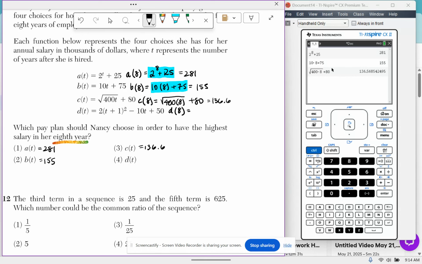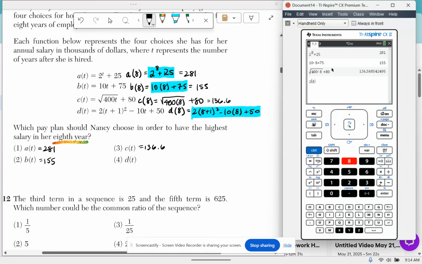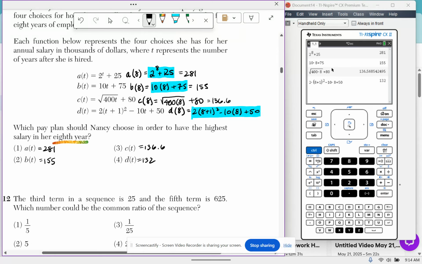And then D of T, oh, this is a big one. Okay, I got 2 times 8 plus 1 squared minus 10 times 8 plus 50. All right, I'm only typing in this part to get the answer. And it's 132. So the highest number is going to be 1. Answer choice 1.